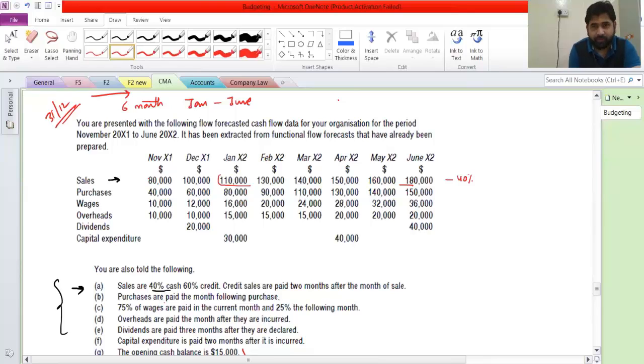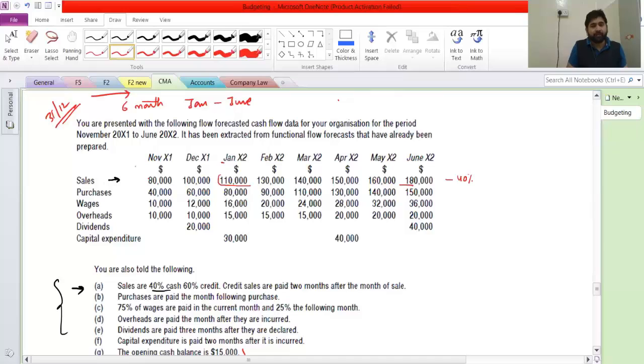What you are failing to understand is simple. In the month of January, your sales is 110. They are saying 40% of that sales is done on a cash basis. So in the month of January, how much money are you going to receive? That is the question. 44,000 from January's sale, because here you calculated 32, and that 32 you may have received in November.